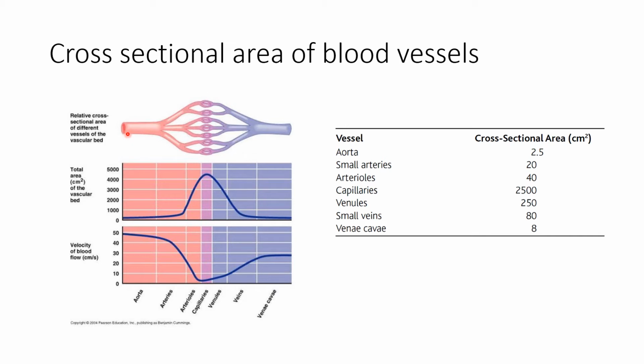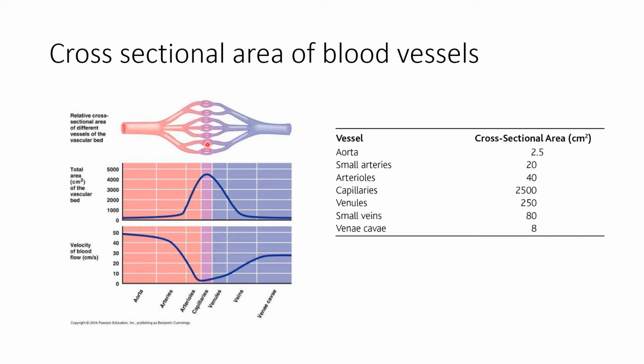The cross-sectional area of the aorta is only 2.5 centimeter square. The cross-sectional area of the small arteries is about 20 centimeter square. The cross-sectional area of the arterioles is 40 centimeter square, and the cross-sectional area of the capillaries is 2500 centimeter square.